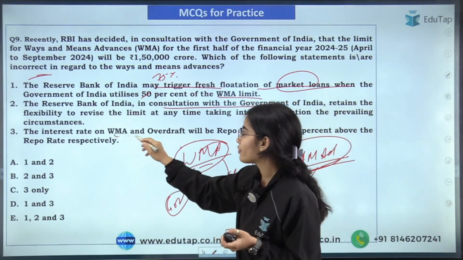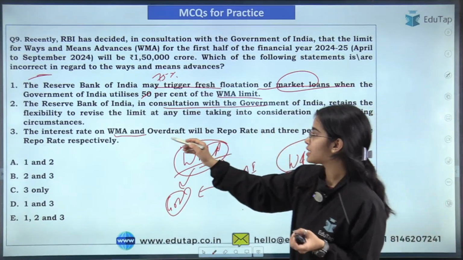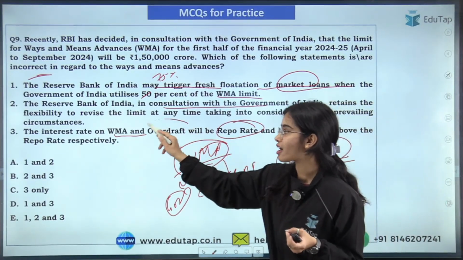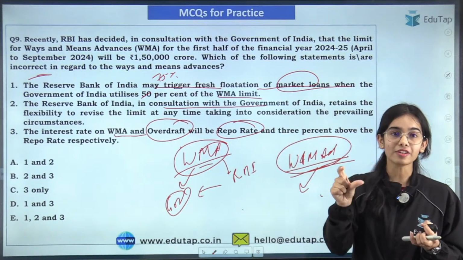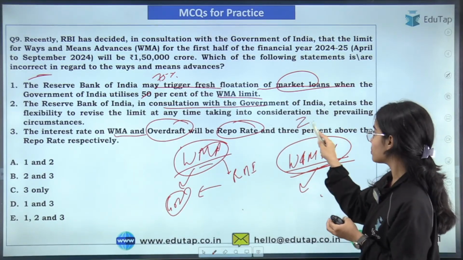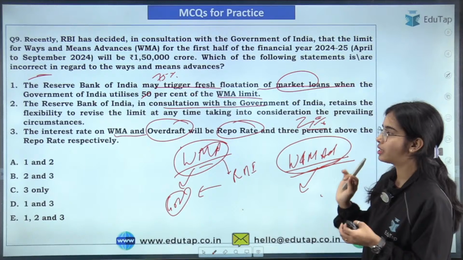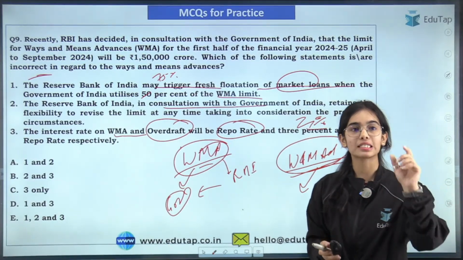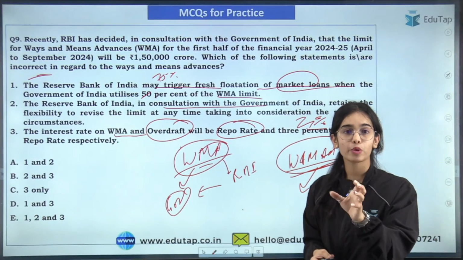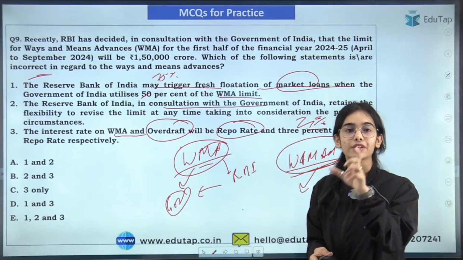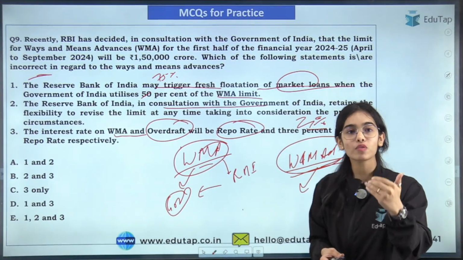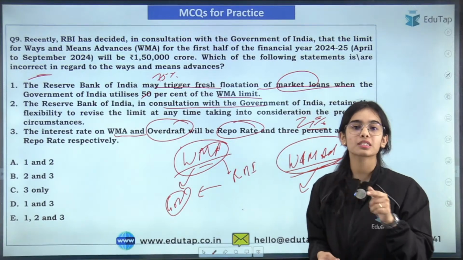The interest rate on the ways and means advances is the repo rate, and if the overdraft is happening, then the rate will be 2% above the repo rate. So for the ways and means advances, the interest is the repo rate, and for the overdraft, the interest rate is 2% plus the repo rate.